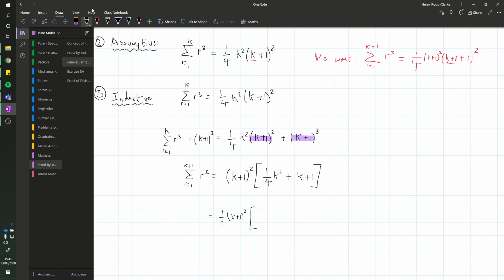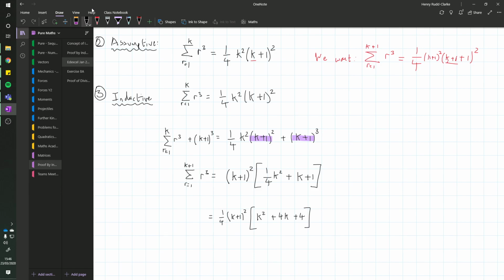So k plus 1, I've factored a quarter from this. I just need to remember now that if I factor a quarter, I'm factoring from the whole of the squared brackets that I've written. So this would actually become 4k plus 4.